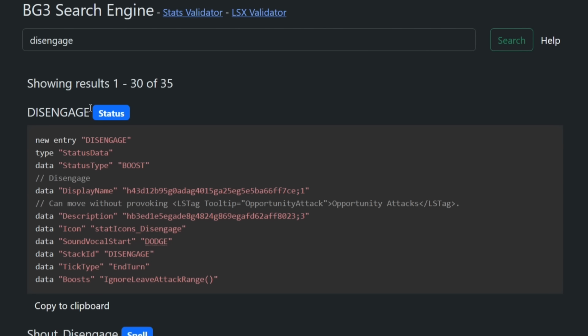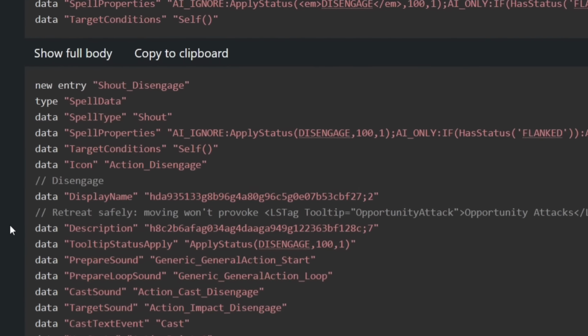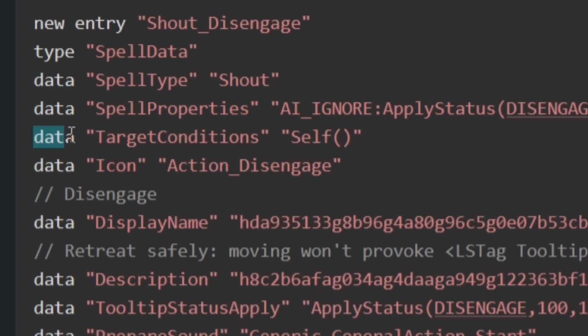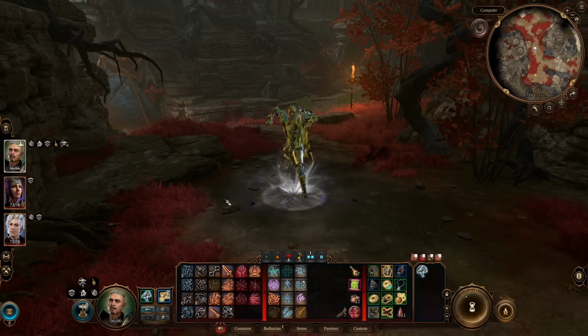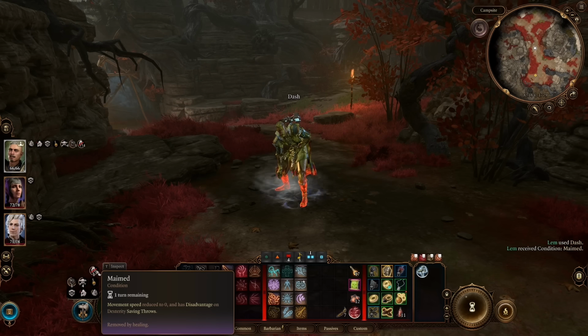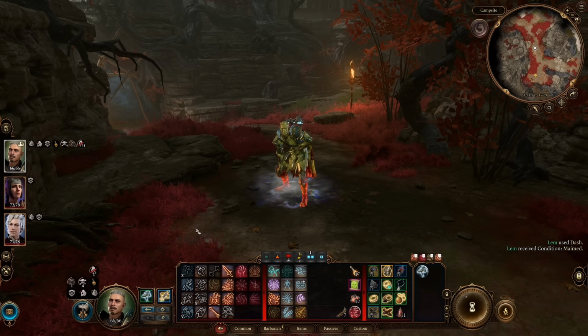If we look at the self-target abilities I mentioned earlier, we can see that they have a target conditions field that says self. So these abilities affect yourself. Since they affect you, they count as on attack for the purposes of the Wolverine aspect. You're affecting or targeting yourself with an ability.